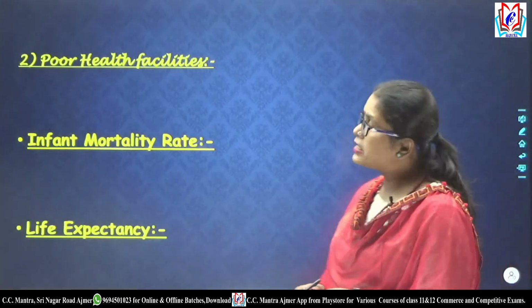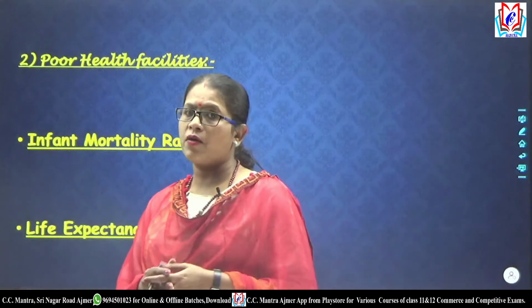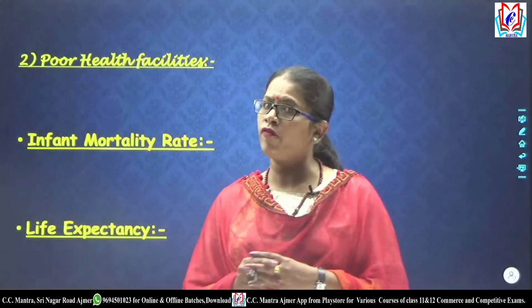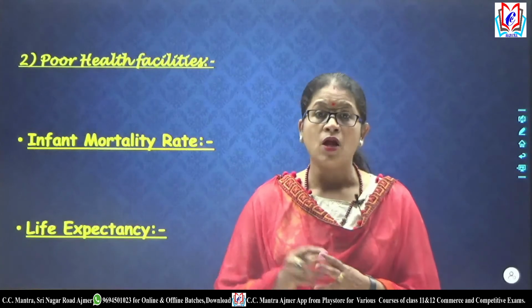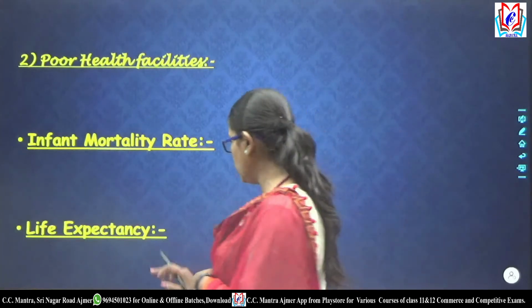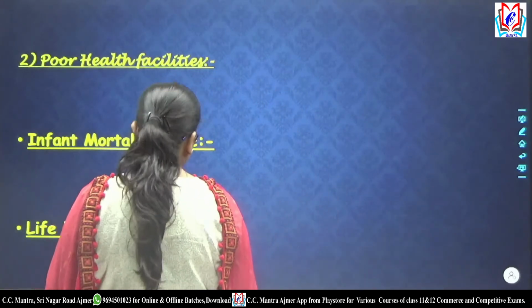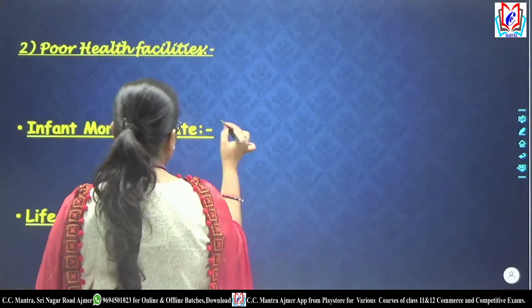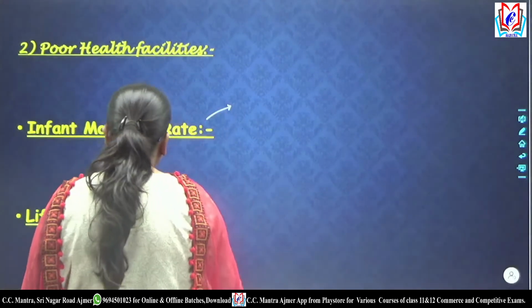Now the next one is the poor health facilities. जैसा मैंने अभी कहा कि the health facilities were extremely poor at the time of independence. That could be concluded with these two incidences. Further दो incidences हैं जिनसे हम conclude कर सकते हैं कि health facilities भी बहुत ज़्यादा poor थी. सबसे पहला हमारे पास आता है infant mortality rate.